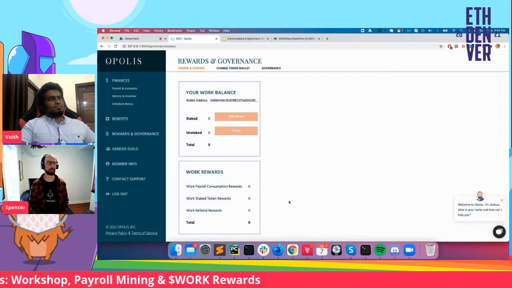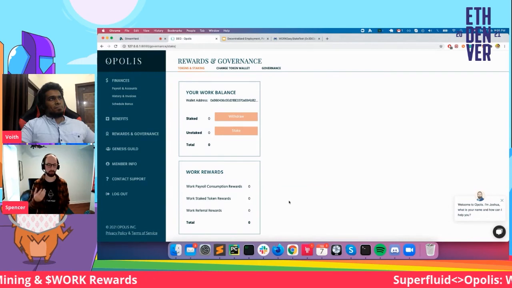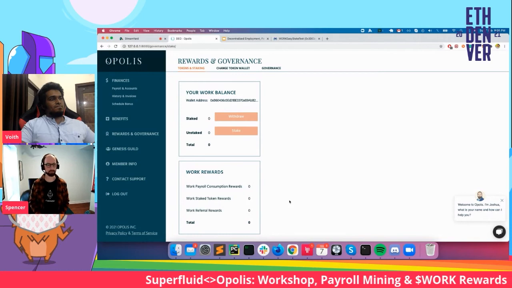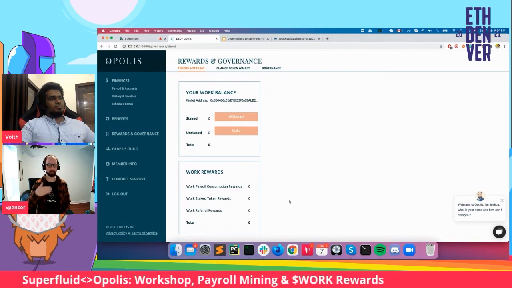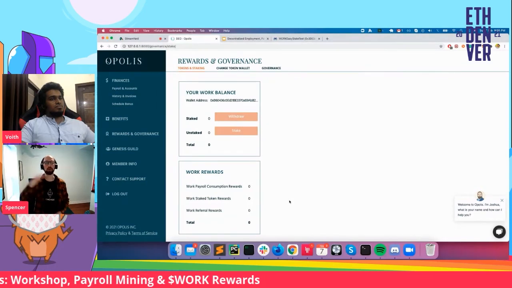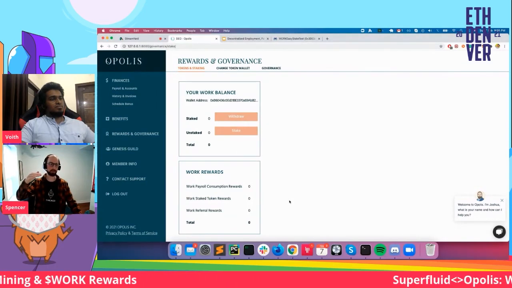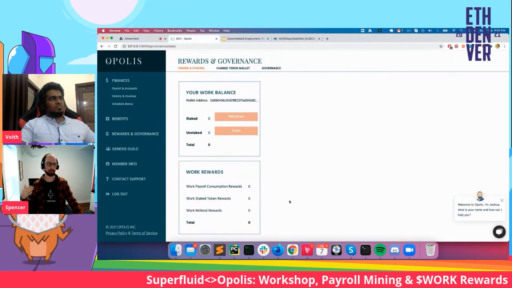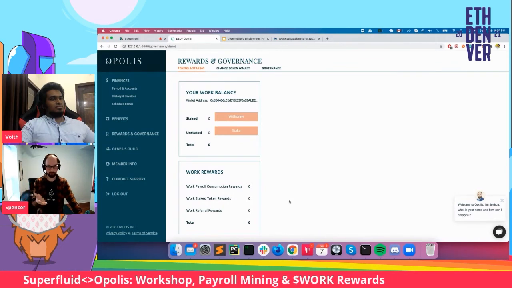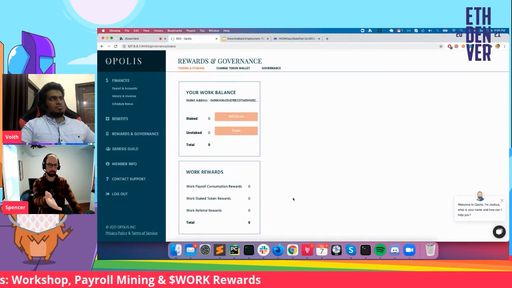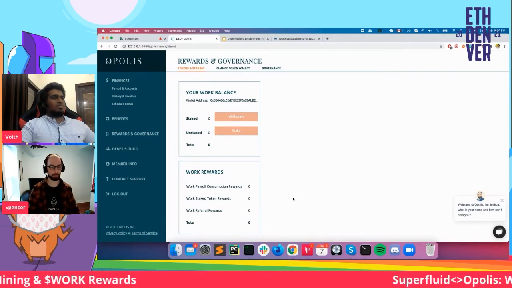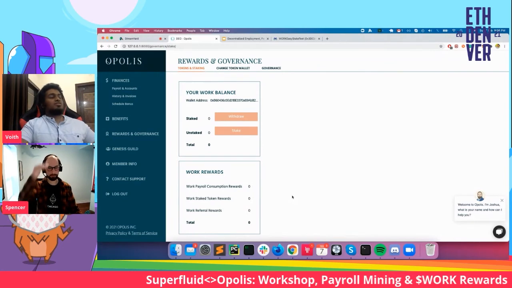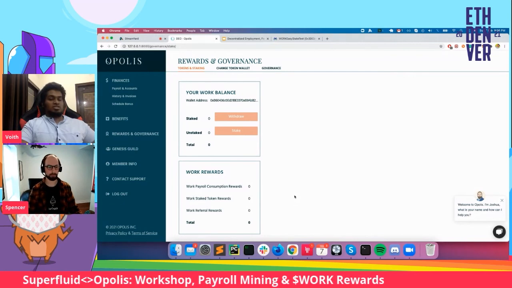New rounds of rewards that we're calling blocks are triggered at certain thresholds of growth of that total payroll. So what's happening in this simulation is we're basically simulating the employment commons growing sufficiently to cross that threshold, and triggering some rewards that are distributed to all of the employment commons members that have been consuming the payroll services, including the example on the screen here. Right. And just to add to it, Superfluid is going to be helping us with this payroll distribution, the token distribution.